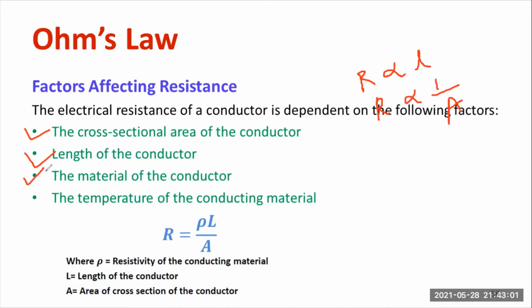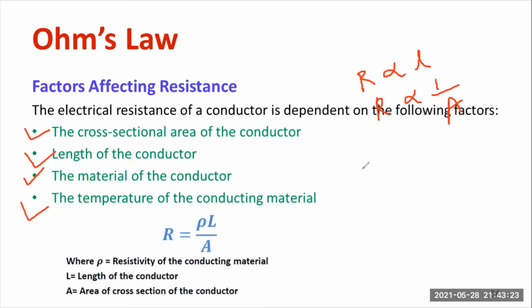Similarly, it will be depending on the material, what nature of the material. That is also matters a lot. What type of material the conductor is made up of, and the temperature. Most of the materials have a positive temperature coefficient of resistance. As the temperature increases, resistance also increases. So that is called a positive temperature coefficient of material.